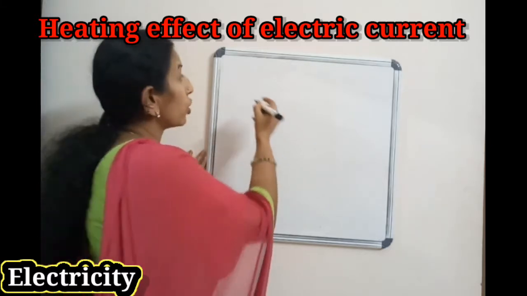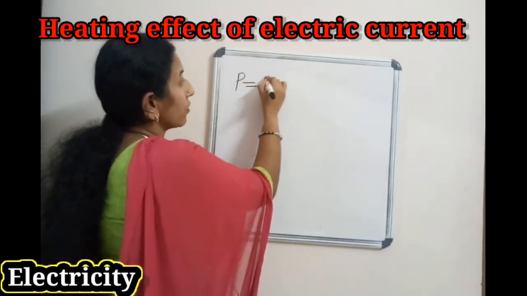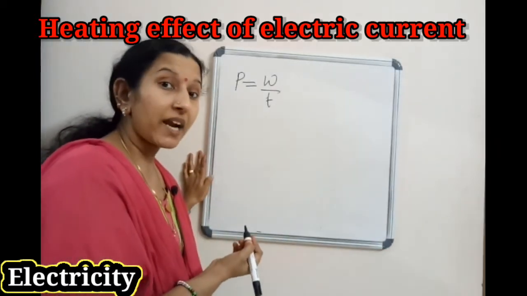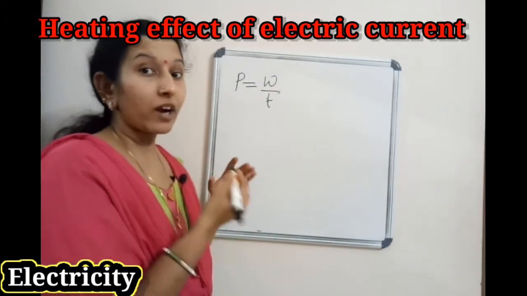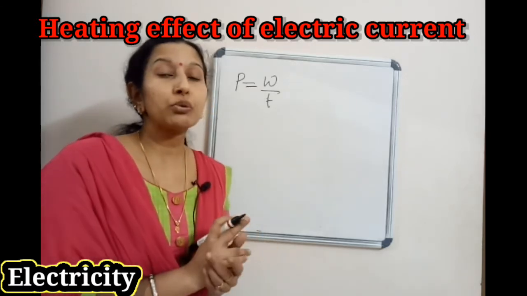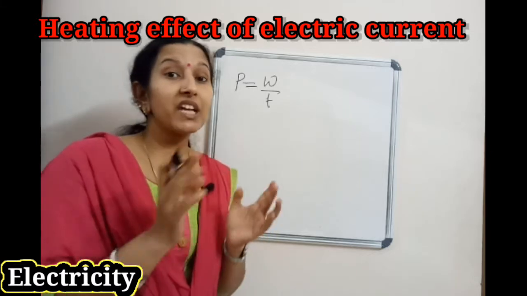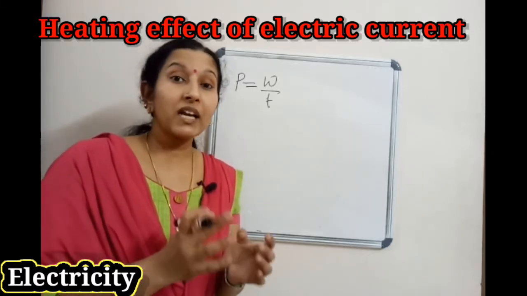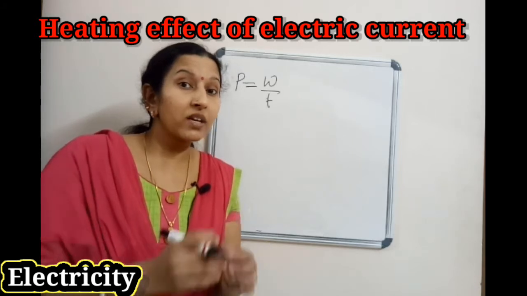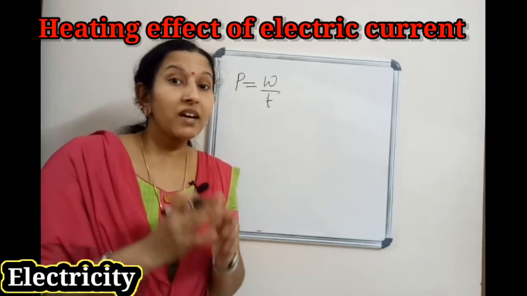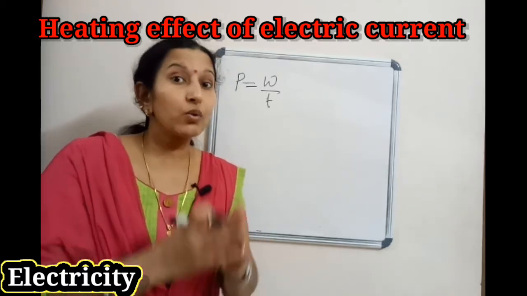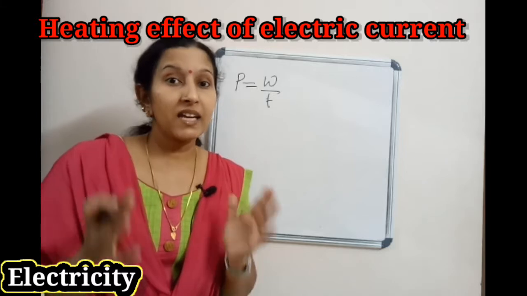Okay, then I told you power P equal to W by T. And you studied from the 9th standard that we need energy to do the work, right? And which energy are we discussing in today's class, in this chapter? We are discussing the heat energy. So the energy utilized here is heat energy.